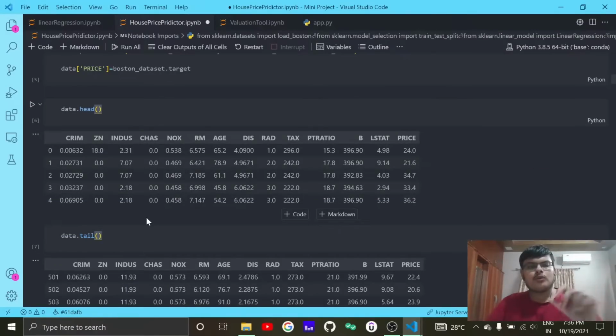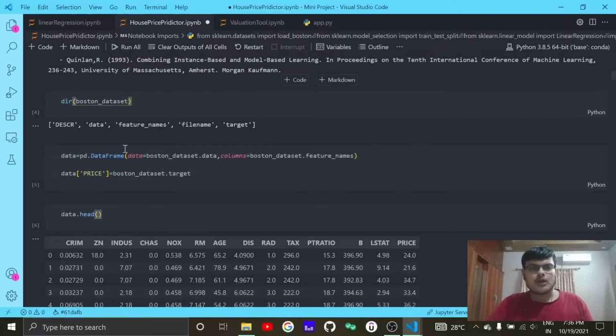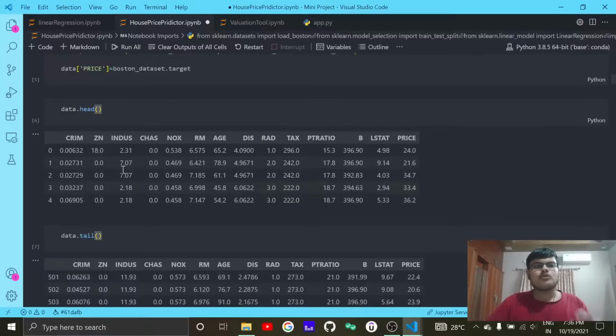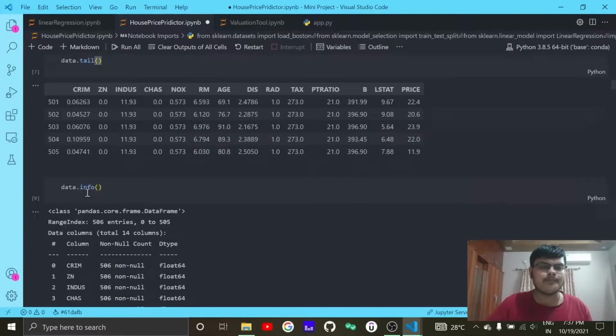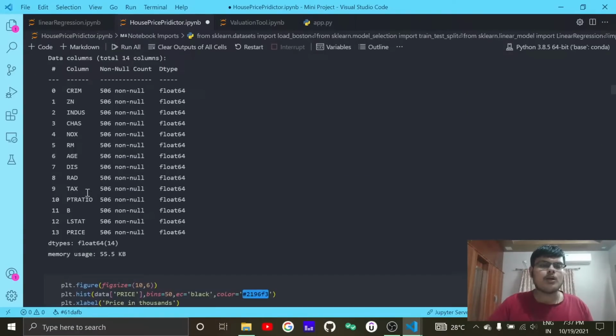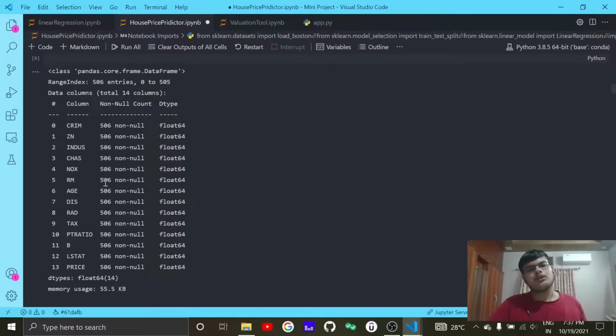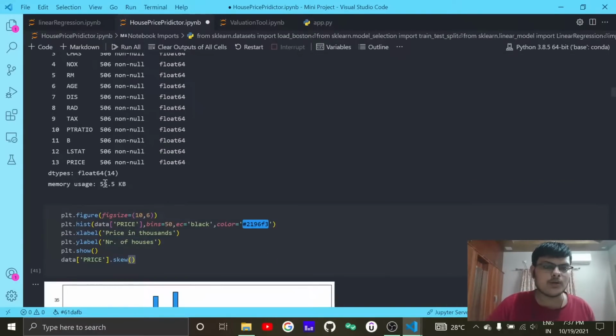We then load the head and the tail of the data. We actually created the pandas data frame, so to check that the data has been transformed into a pandas data frame perfectly, we have to call the head and tail methods to check. You can also skip that part, but it is always recommended to do that. Then the data.info method will help you to know if there is any null value, and what is the data type of each and every parameter.